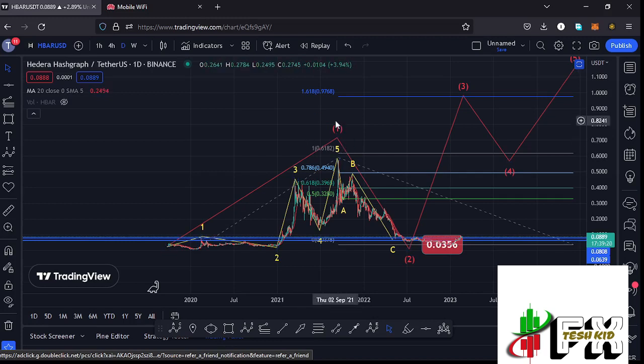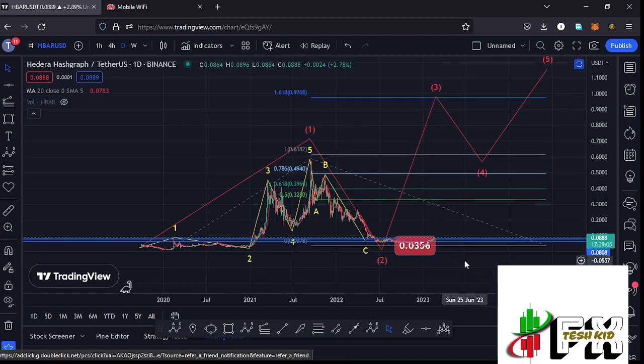And after seeing the all-time high, we started the bear market, where we had been seeing low prices in this ABC corrective structure in a move that gave us a low at around the $0.0356 mark. And after seeing the low for that second wave, what we expect here on the long-term scenarios is a massive bounce to the upside in the formation of that wave 3, where I have minimum target areas to the upside in the formation of that wave 3 at the fib level 1.618, and that is at around the $0.9768 mark,